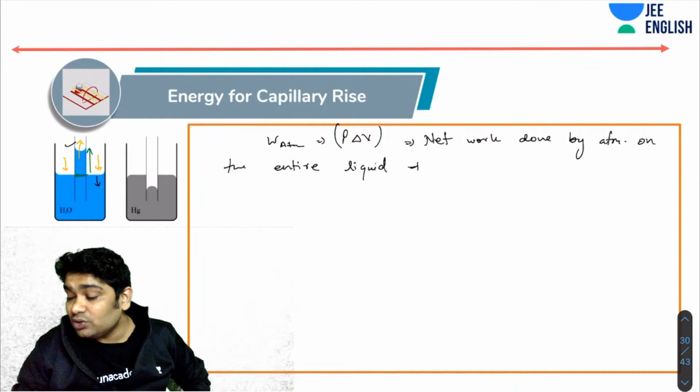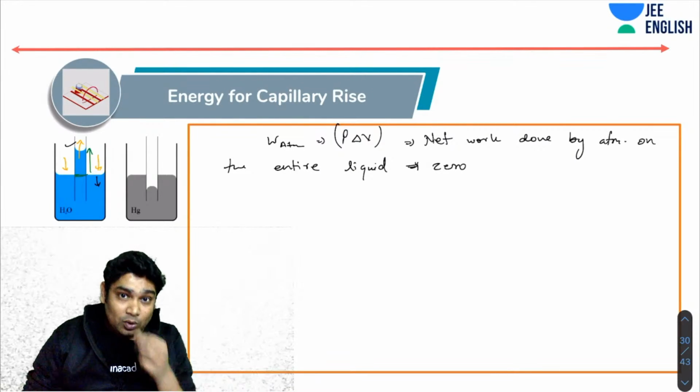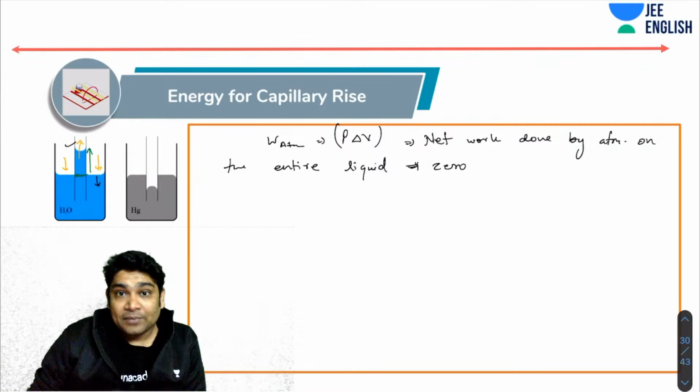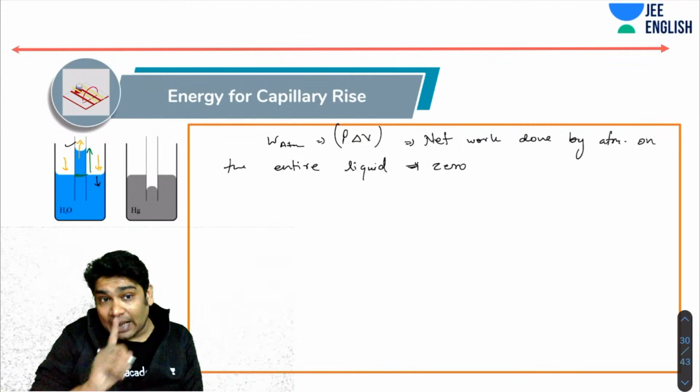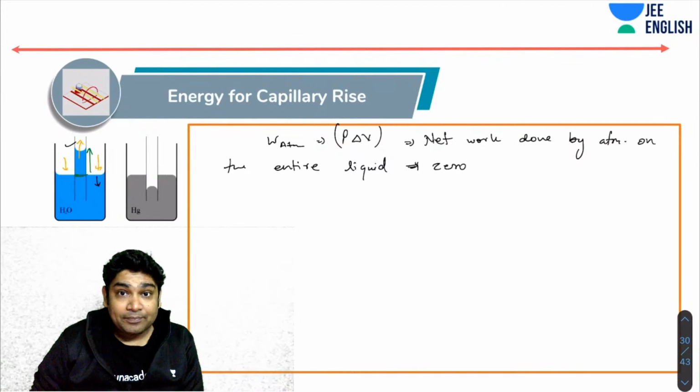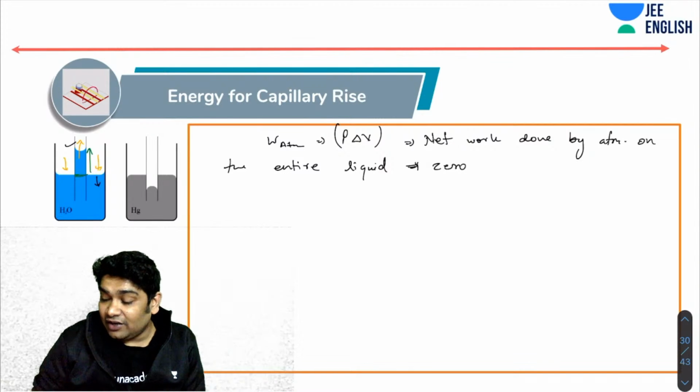So then who's doing the work? Where is the energy which the capillary is gaining coming from? And of course, the capillary is gaining energy, by the way, because you realize if the area of cross section here is